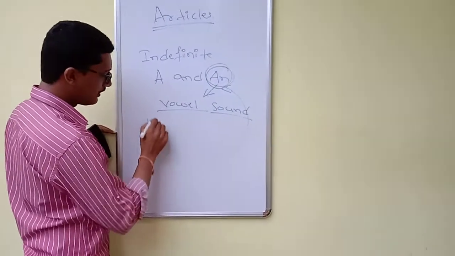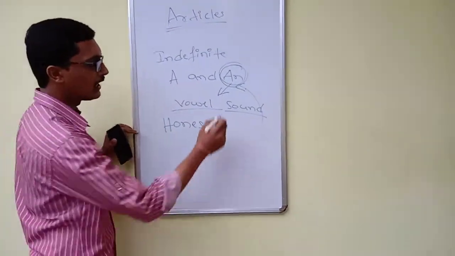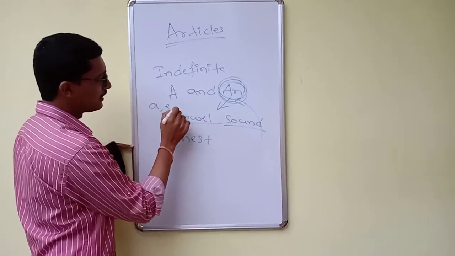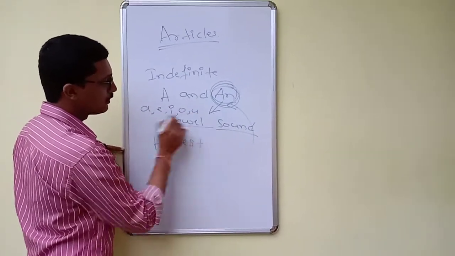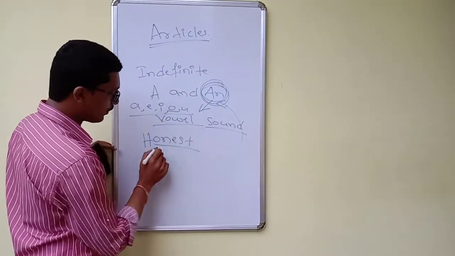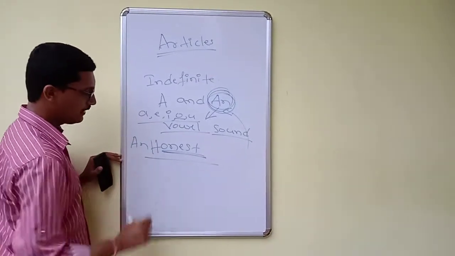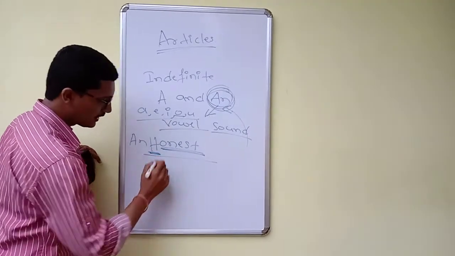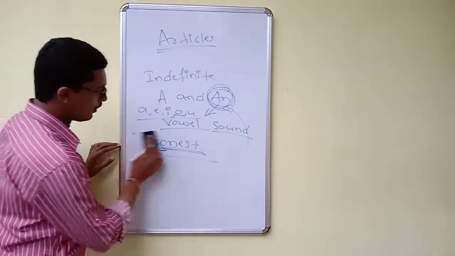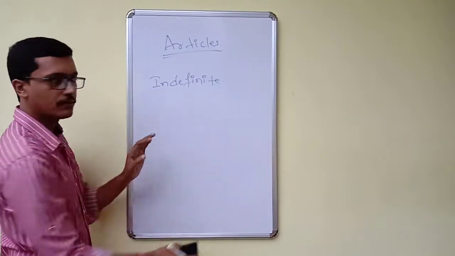And the most important thing we have to understand here, we are not supposed to use the indefinite article "an" just whenever a word starts with a vowel letter A, E, I, O, U. We have to think that a word should begin with the vowel sound. It is not "a honest", it is "an honest". So we are not supposed to stress on H, we are supposed to stress on O. So whenever words begin with the vowel sound, we have to use the indefinite article "an".